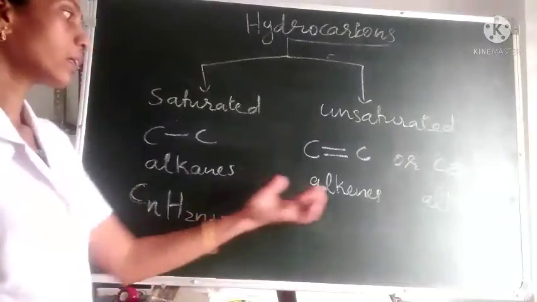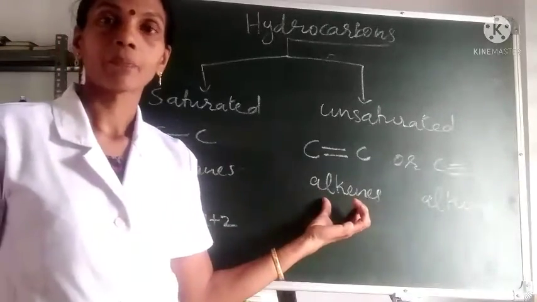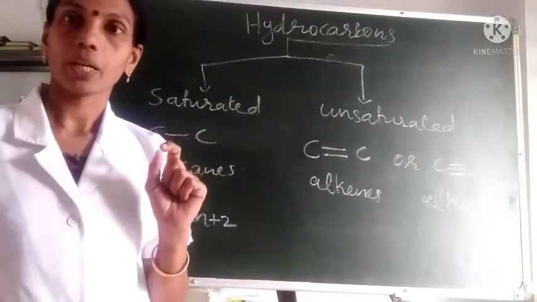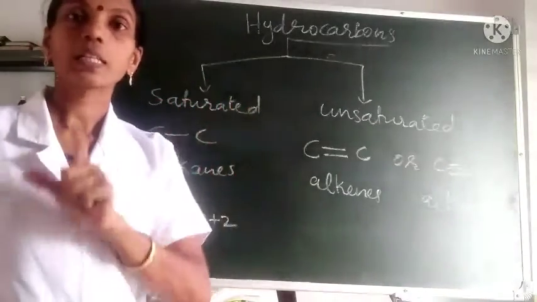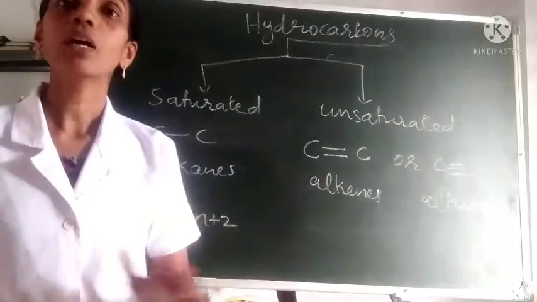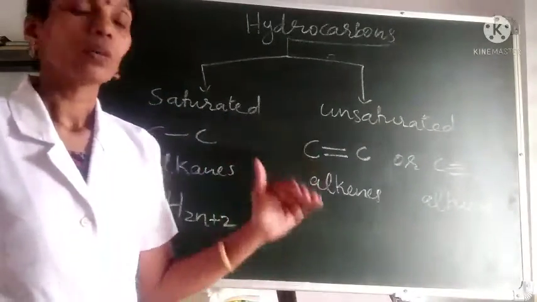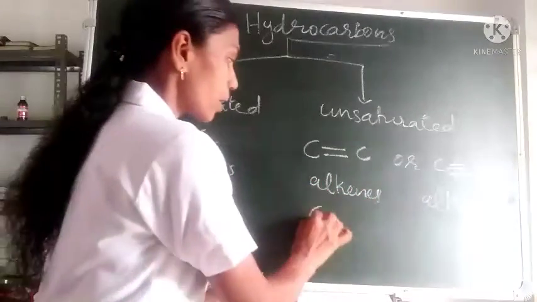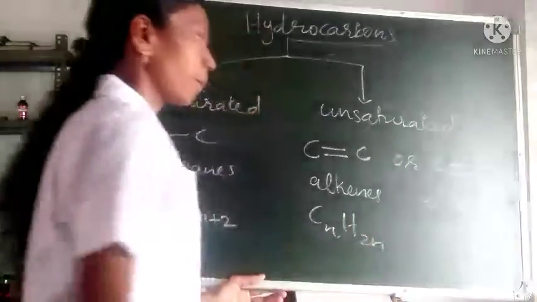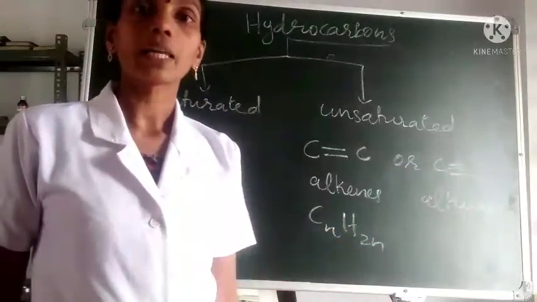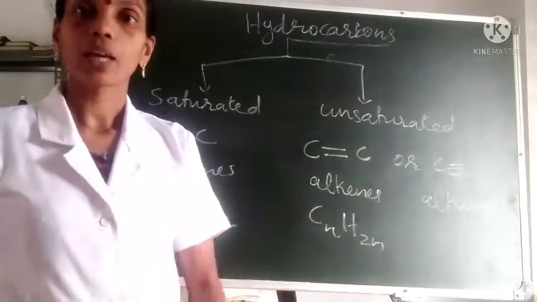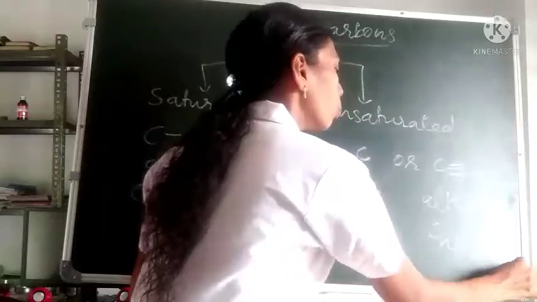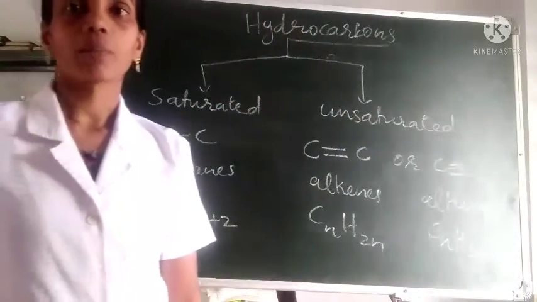Like that, in the case of alkenes, many alkenes contain a double bond between any two carbon atoms, and in all these alkenes the number of carbon and hydrogen will be different. Here also there is a general formula to represent this group of compounds, and the general formula is CnH2n. Like that, in the case of alkynes, there are many alkynes. Their general formula is CnH2n-2, where n represents the number of carbon atoms.